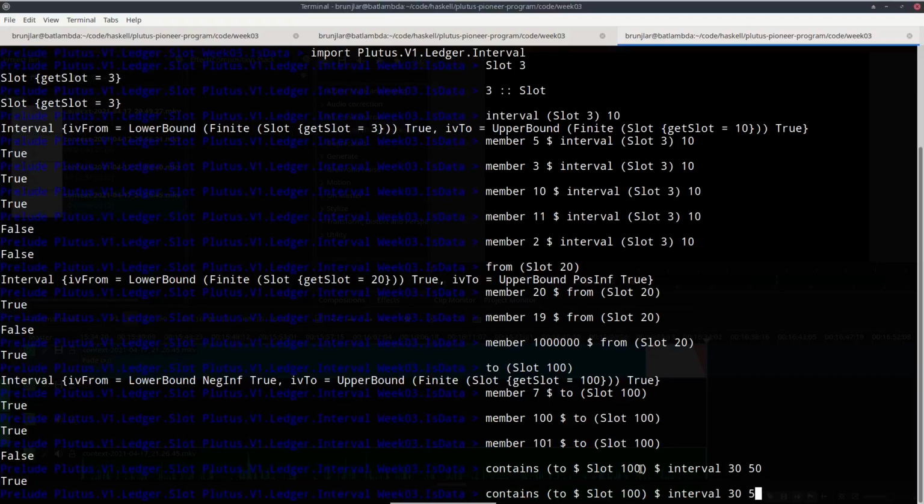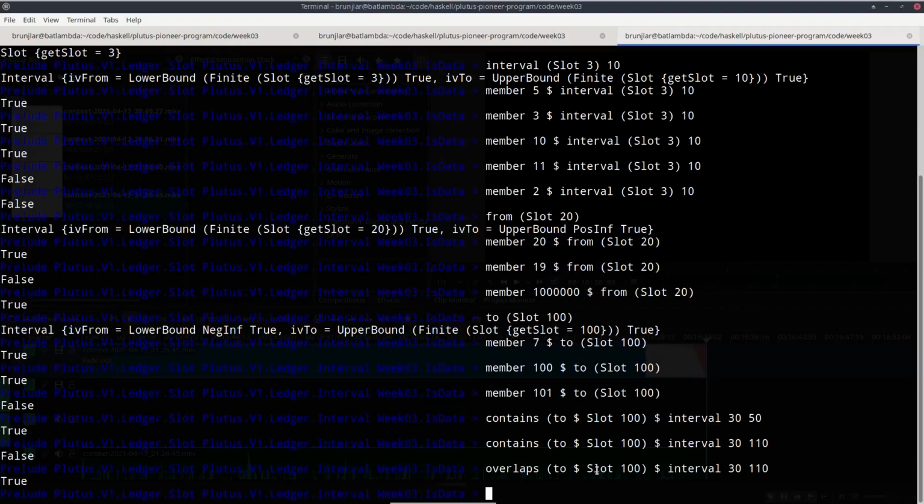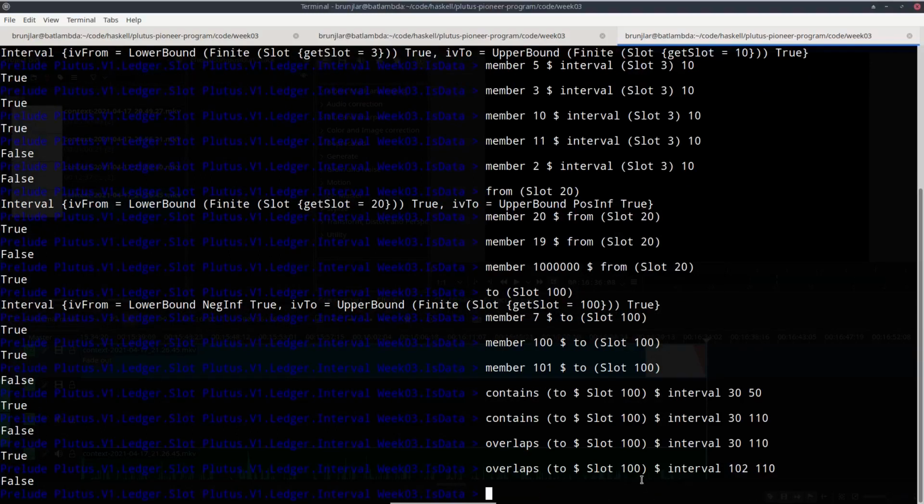But if I change that to, let's say, 110, it's false because this is not completely included. There is an overlap, but for example, 105 is in the second interval, but not in the first one. However, we also have this overlaps function. So this gives true because there is an overlap. But if we change this to start somewhere beyond 100, for example, 101 or 102, then we no longer have an overlap. So this is how you can work with this slot range type.